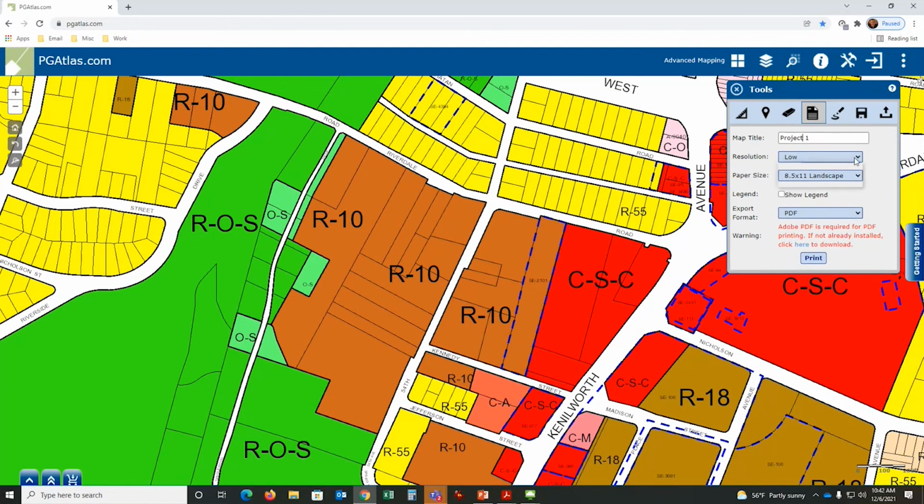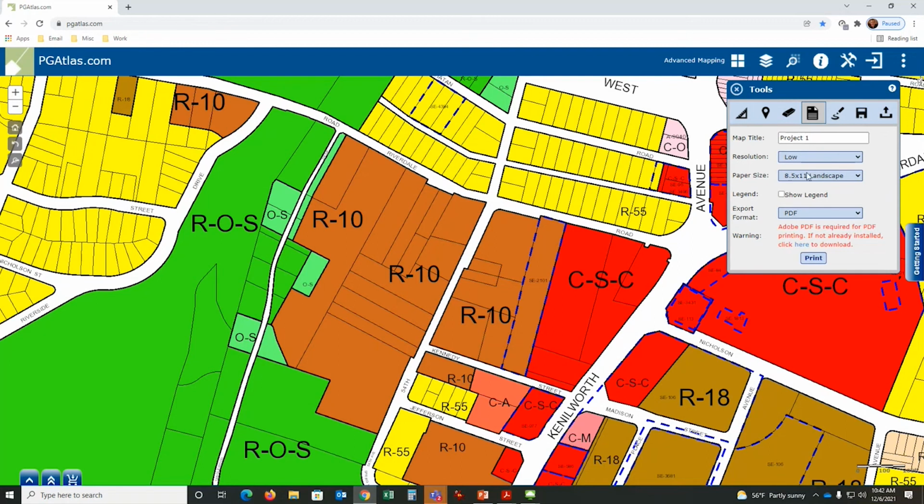Resolution: low, medium, high. For general mapping use, I've used low all the time. If you're into graphic design and you want to do some fancy editing, then you can go to medium or high. It's just higher dots per inch. It takes longer to generate, so pros and cons. If you're just doing email or PowerPoint, low is just fine.